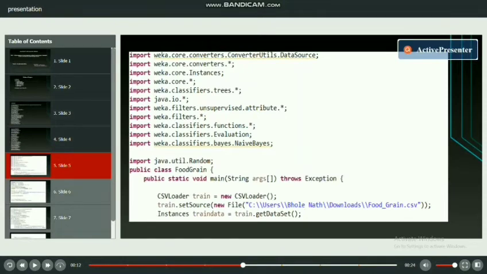Here is the code of our project. What is the Weka application? Weka is a collection of machine learning algorithms for data mining tasks. The algorithms can either be applied directly to a dataset or called from your own Java code. Weka contains tools for data pre-processing, classification, regression, clustering, association rules, and visualization. It is also well suited for developing new machine learning schemes.